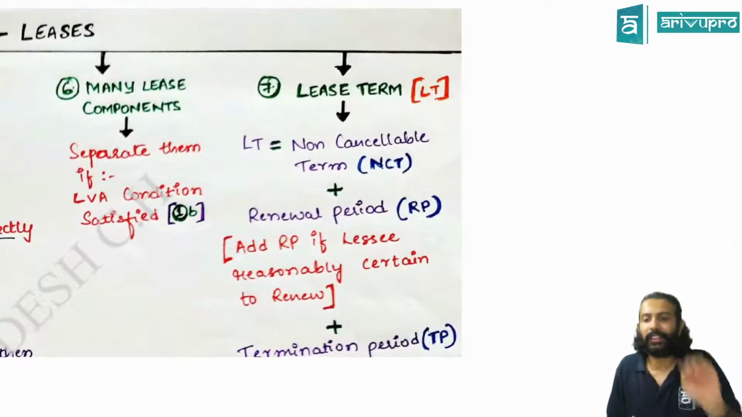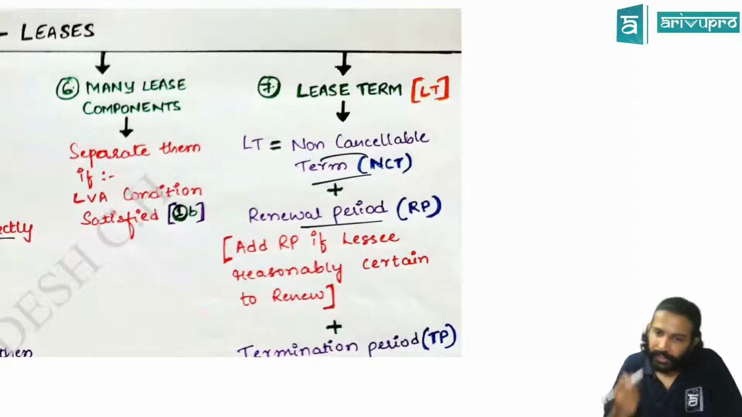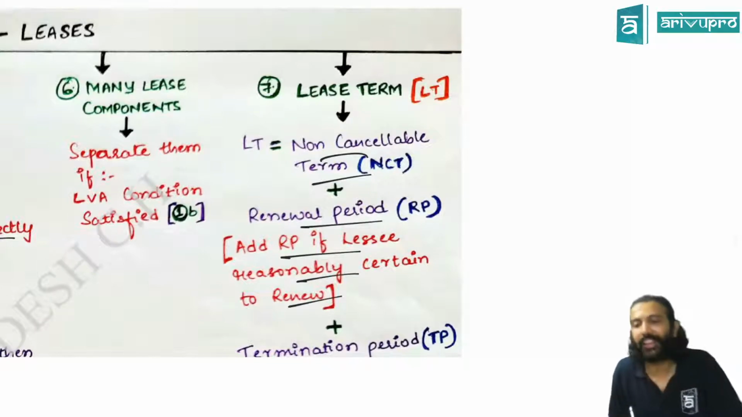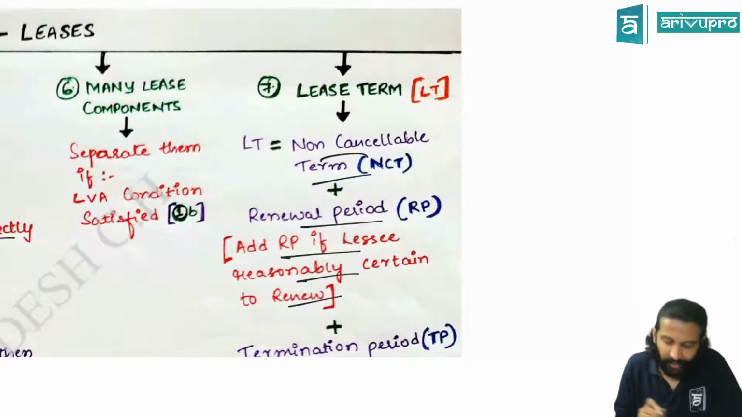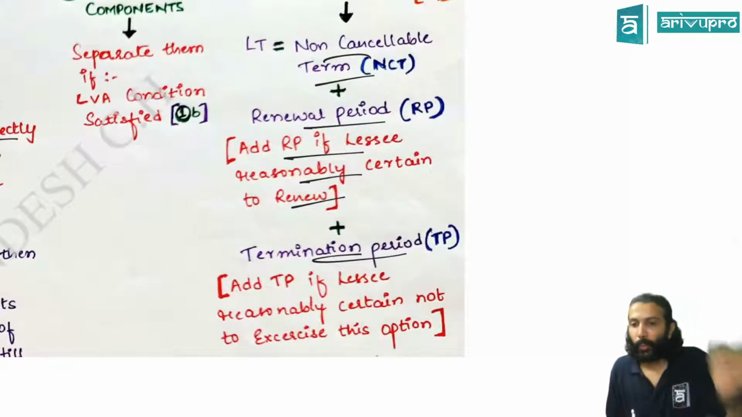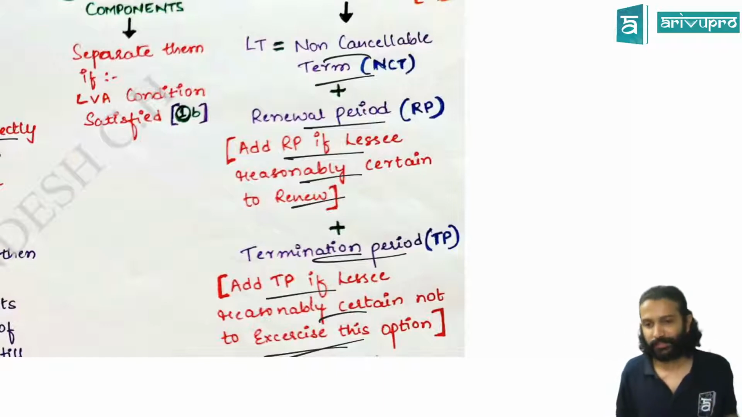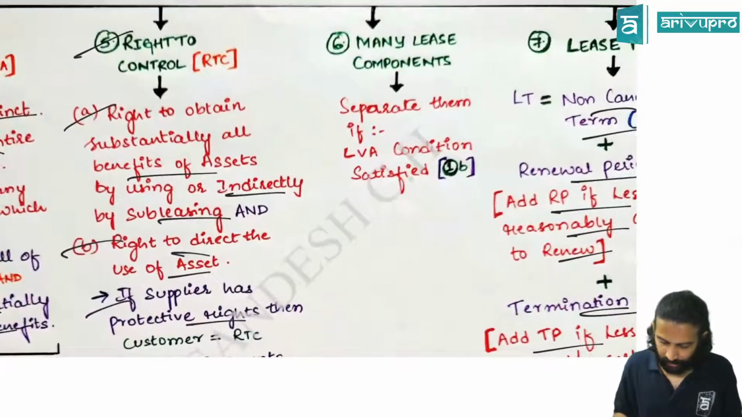Lease term means 3 things. One is non-cancellable term, NCT, plus renewable period. Can you have a renewal period every year? No. Only if the lessee is reasonably certain that he will renew, then only you add the renewable period. Plus termination period. When can you add the termination period? When the lessee is reasonably sure that he will not exercise this option. Okay, this is your lease term card.